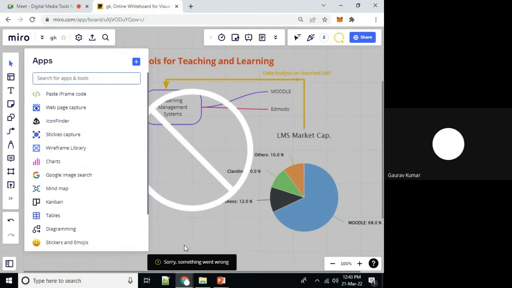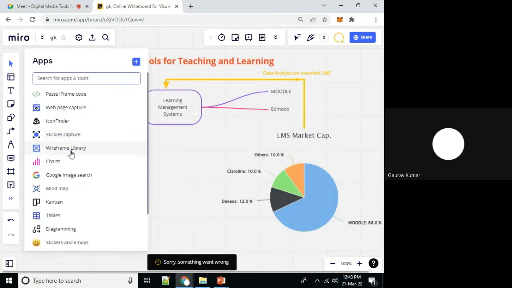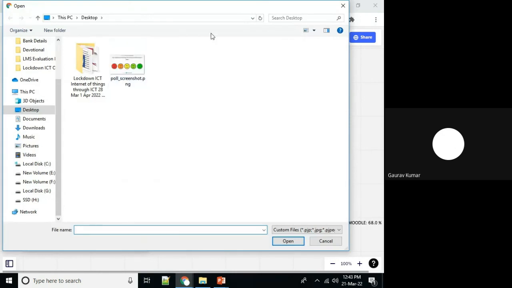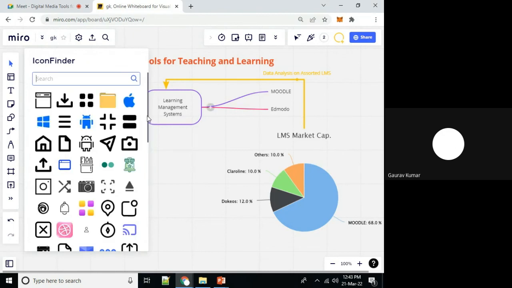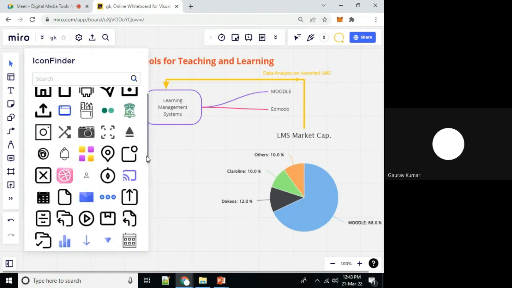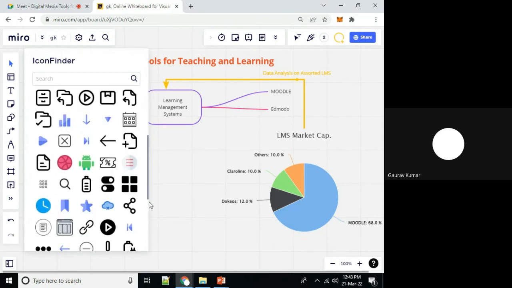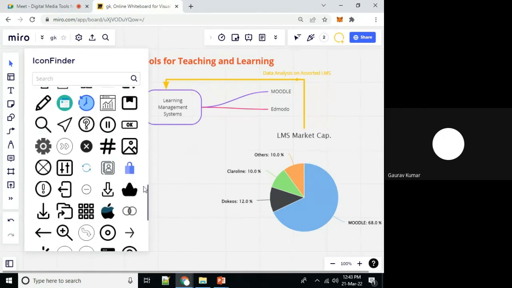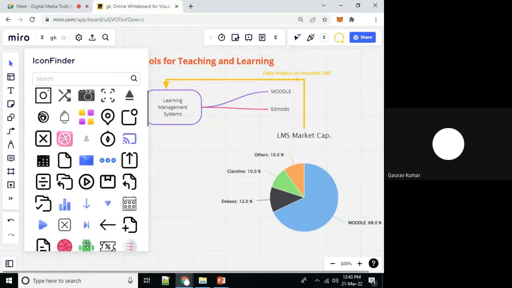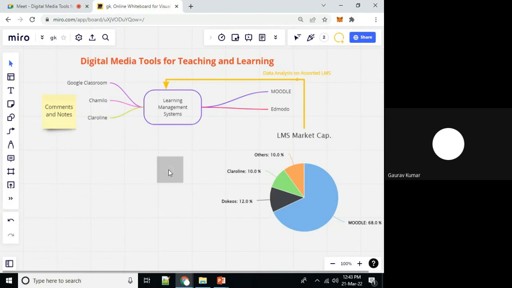Like wireframe, sticky capture, or we want to import some icons, some royalty-free icons. Generally what happens, we take icons or images from Google Images, which are under copyright. So rather than taking images from the internet, we can use this. All of these images are royalty-free.